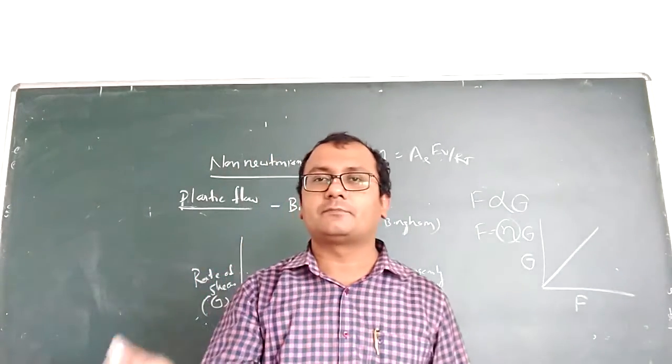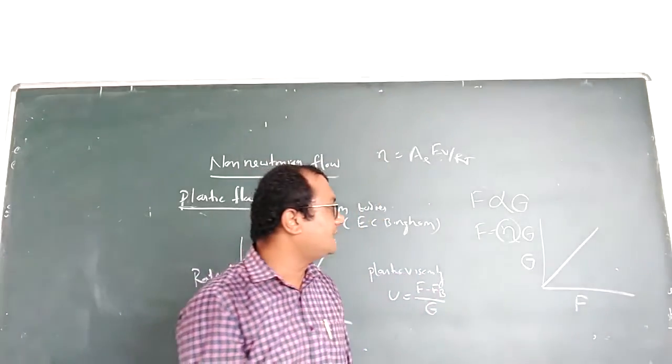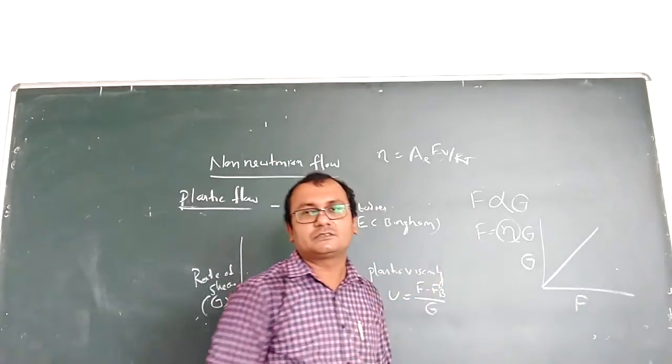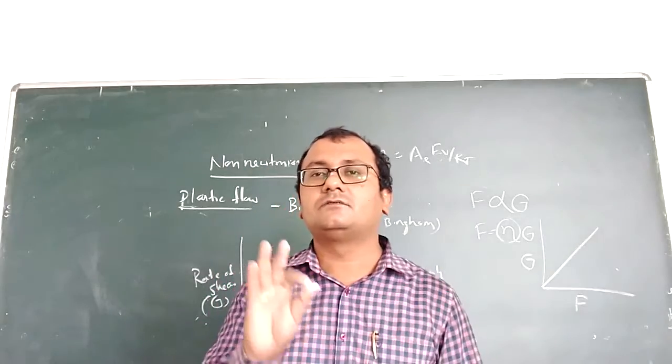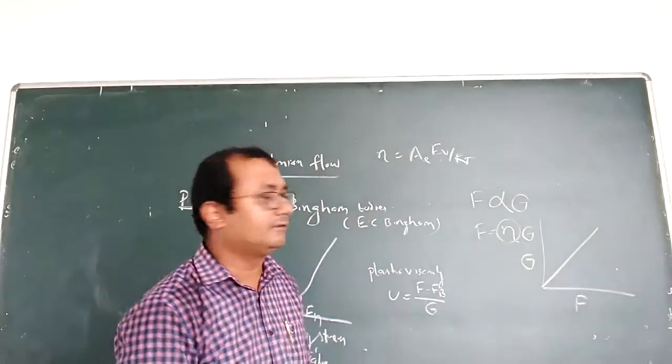That is directly proportional. So those liquids will follow this rule, and they are called Newtonian flow or Newtonian liquids.